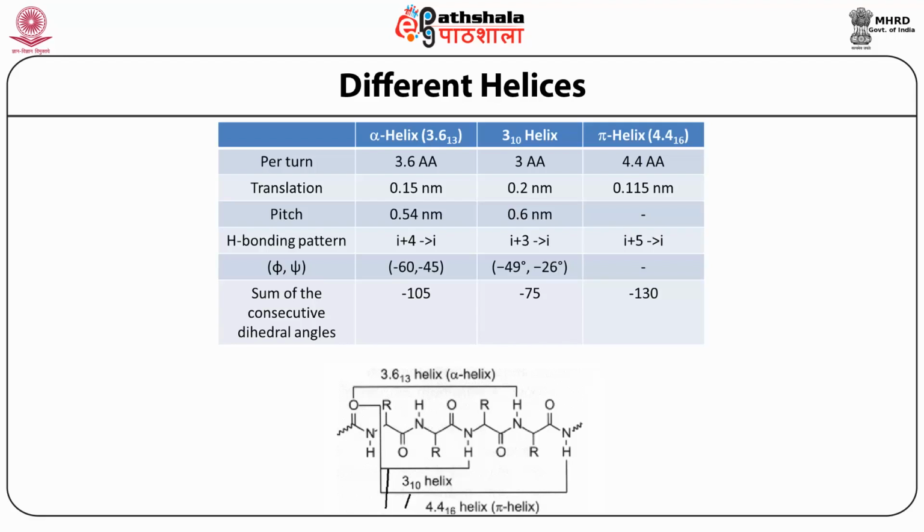And we see, if we compare the pitch of the alpha helix and the 3 10 helix, the pitch of the 3 10 helix is a little higher than the alpha helix. And you can see here the H bonding pattern. Normally the carbonyl of an alpha helix binds to the NH of the fourth residue, whereas in the 3 10 helix the carbonyl of one amino acid binds to the NH of the amino acid which is 3 units away. Similarly, in the pi helix it is i plus 5 to i, that is the hydrogen bonding pattern.